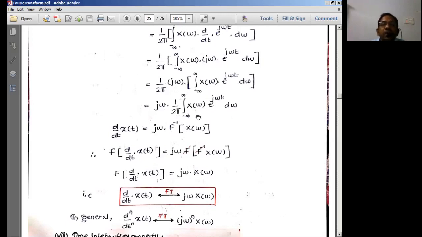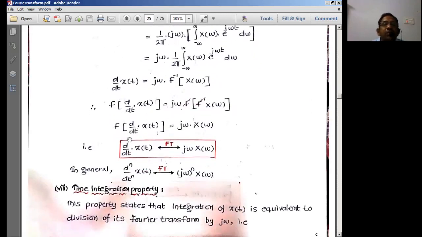So what is this known as now? This is known as the inverse Fourier transform, inverse Fourier transform x of omega. So if we apply Fourier transform on both sides, Fourier transform of d by dt of x of t is equal to j omega times the Fourier transform of this one, the inverse Fourier transform. The inverse Fourier transform and the forward Fourier transform will get cancelled. So finally, what will I be getting now? Fourier transform of d by dt of x of t is equal to j omega into x of omega.